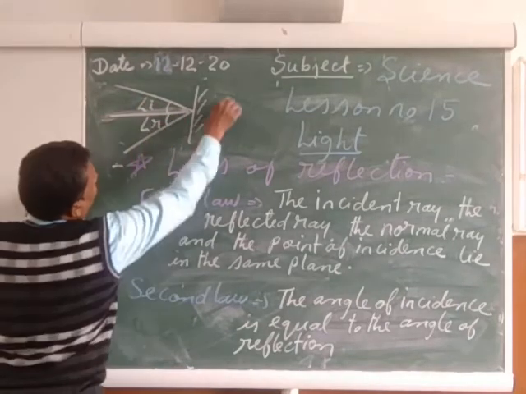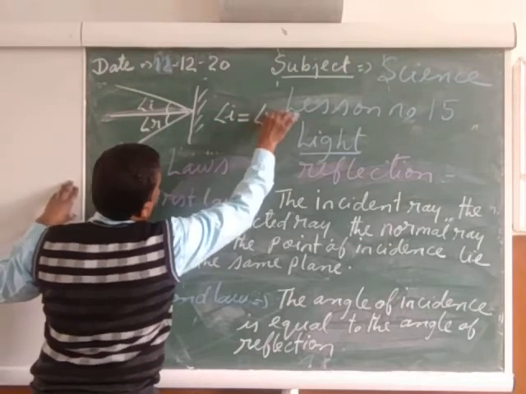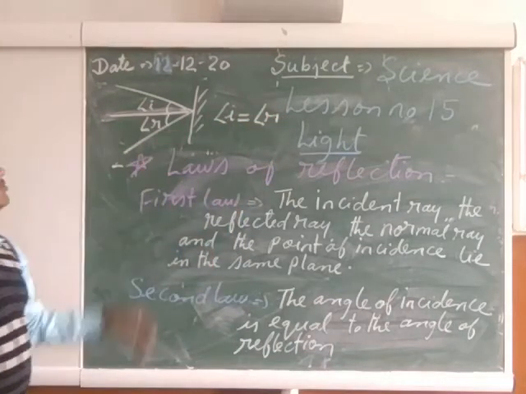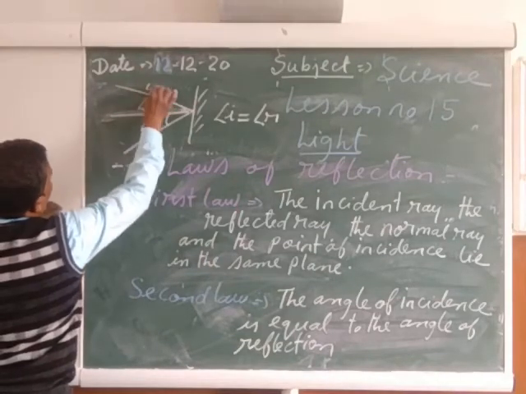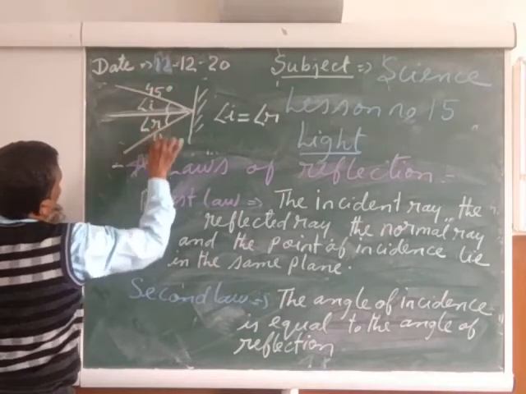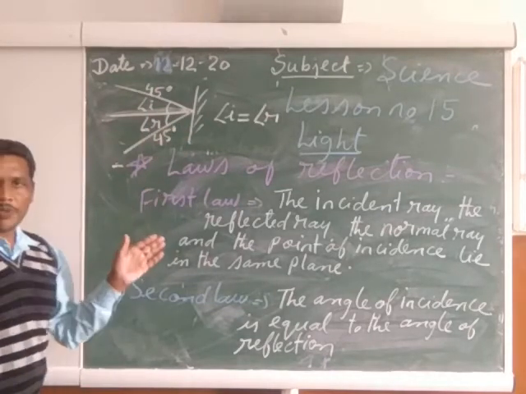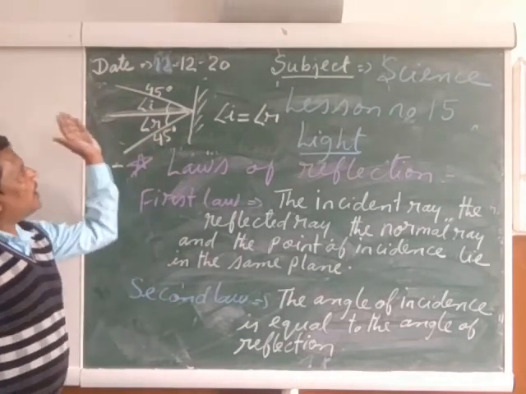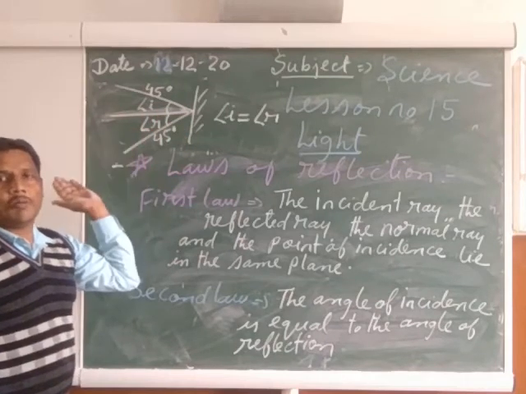Both are equal. The angle of incidence is equal to the angle of reflection. Suppose it is 45 degrees, then the other is also 45 degrees. Both are the same. So for the plane mirror, the angle of incidence will be equal to the angle of reflection.